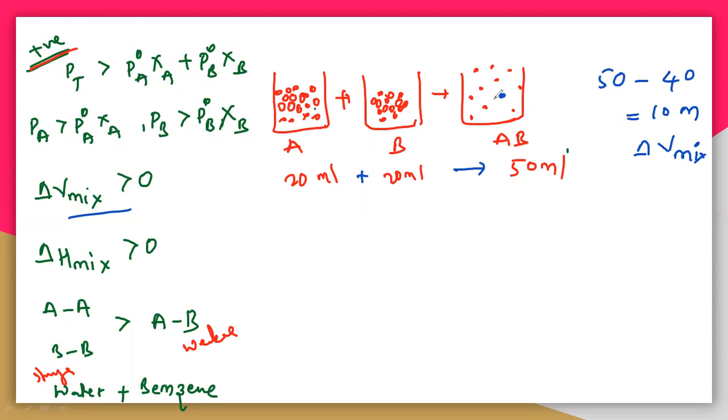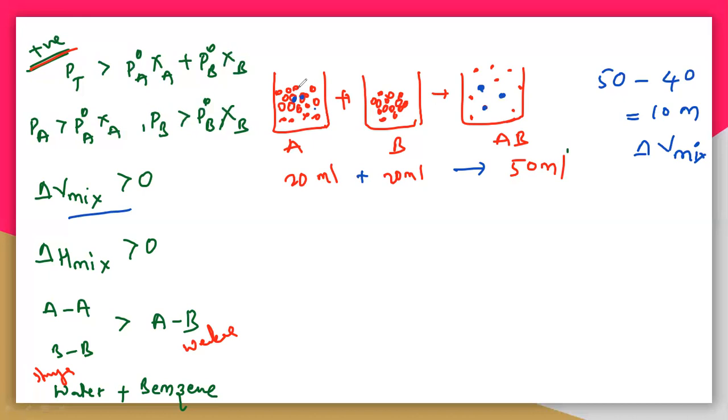So here this molecule will not interact with other molecules because they are very distant. See here, there is much distance between these two molecules. So this molecule can easily vaporize. If it is forming more vapors, that means vapor pressure will be high. Here they are very close, so one molecule will have close interaction with the other, and there is no production of vapors here. So in the case of AB, the vapors will be very high.